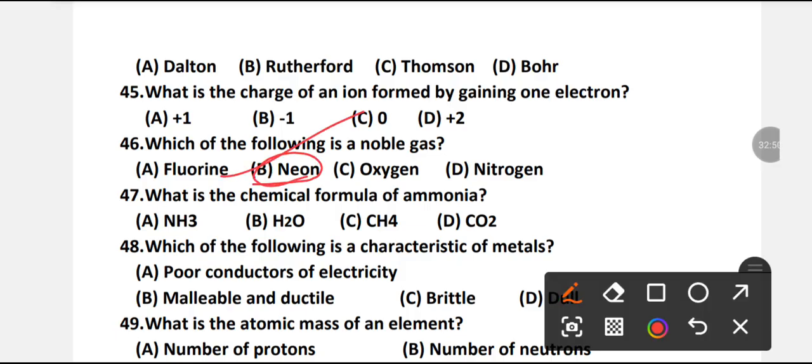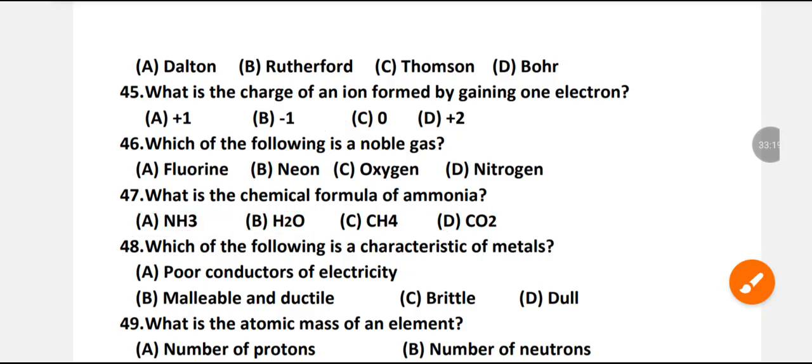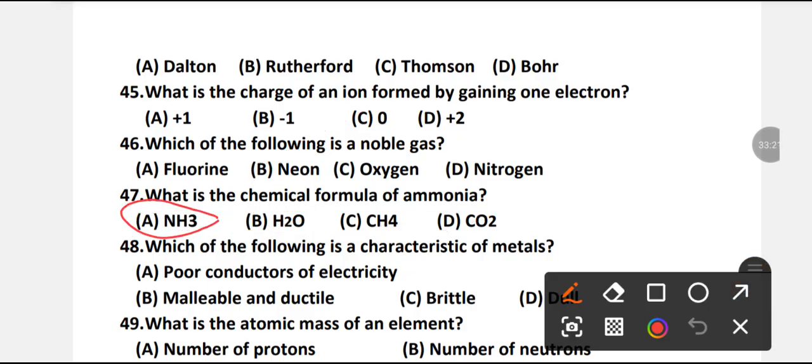What is the chemical formula of ammonia? NH3, H2O, CH4 or CO2? A is the right option. NH3 is the chemical formula of ammonia.